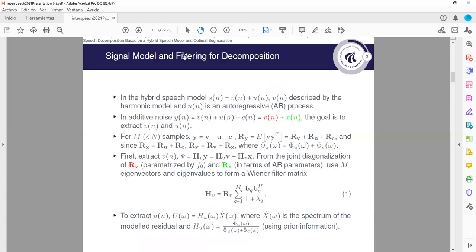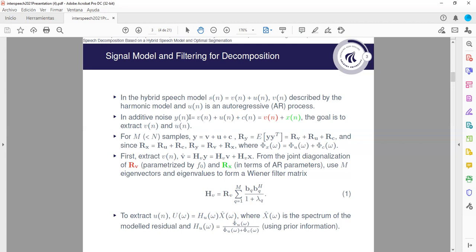So this is the mathematical model and the filtering for the decomposition. The speech is described by the voiced part, described by the harmonic model, and the unvoiced part, which is an autoregressive process. But in additive noise, we have this colored noise term, and the unvoiced speech and colored noise are added together in the stochastic component of speech.